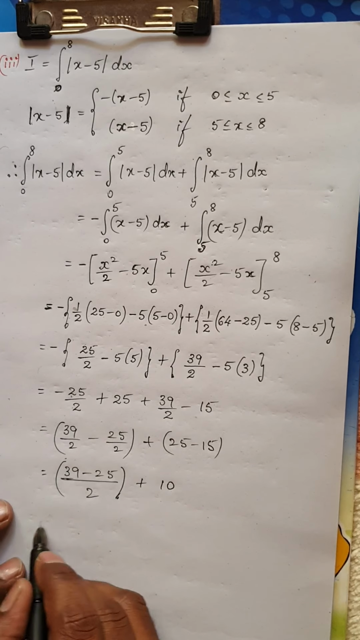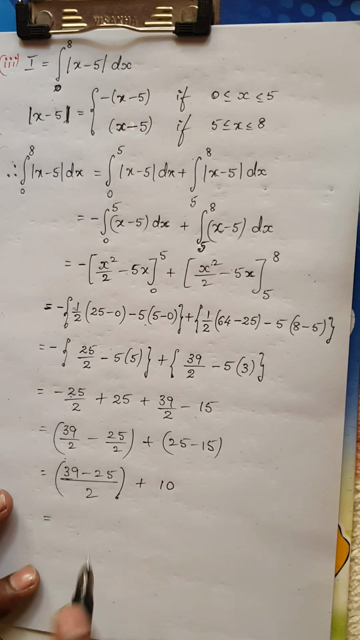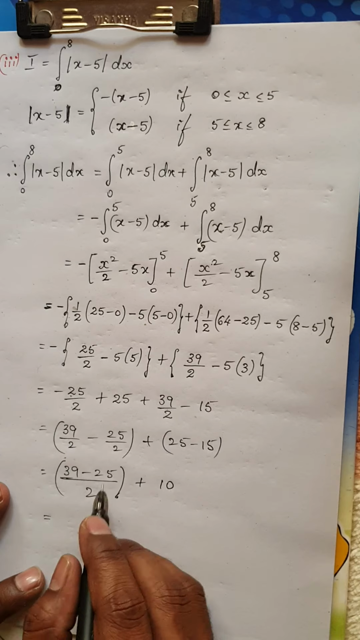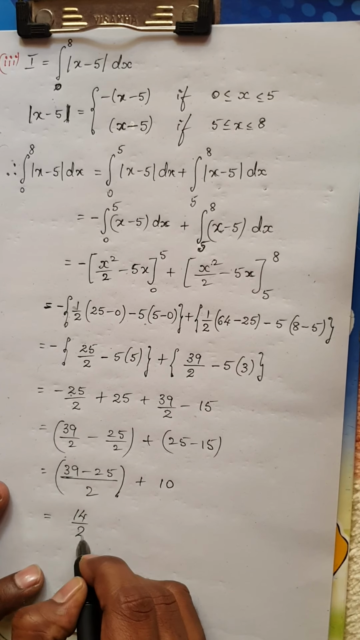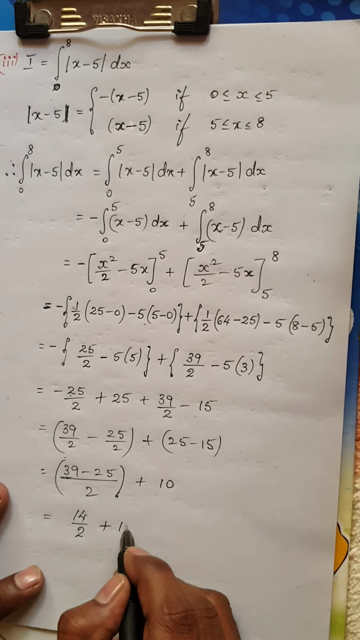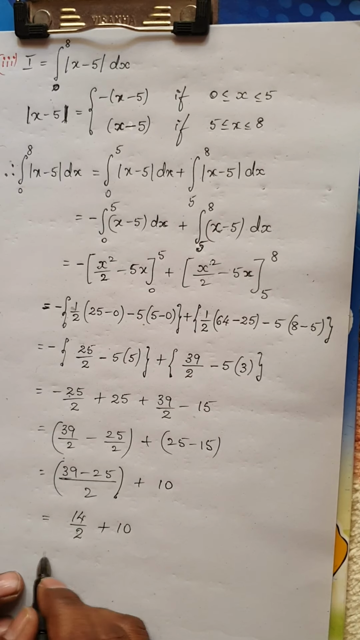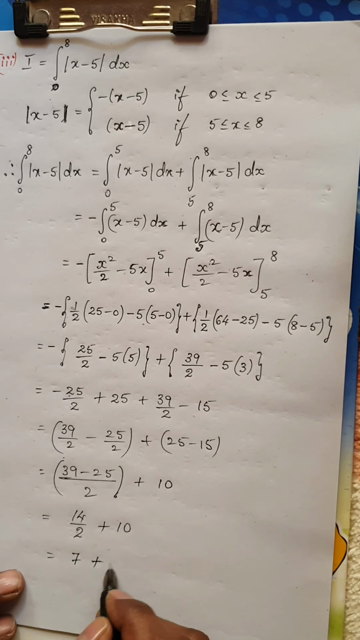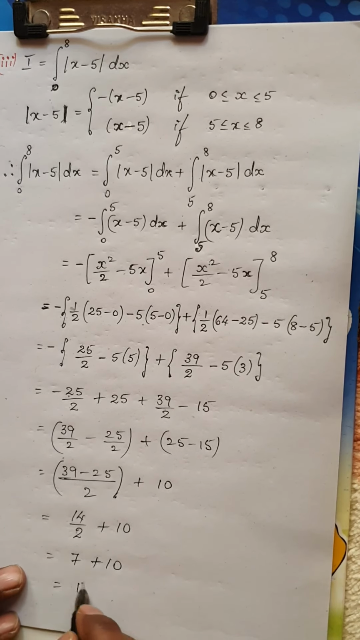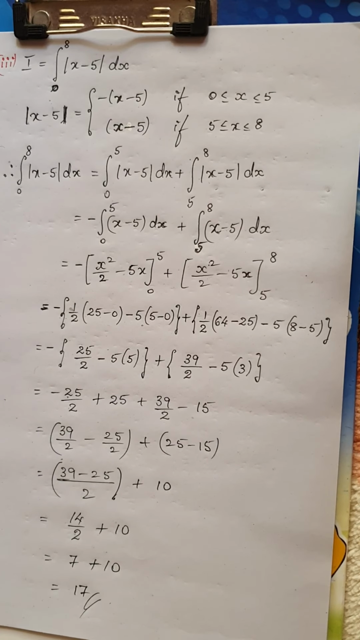So 39 minus 25 would be 14, isn't it? So it is 14 divided by 2 plus 10. 14 by 2 is nothing but 7, and 7 plus 10 is 17. So the final answer for this would be 17.